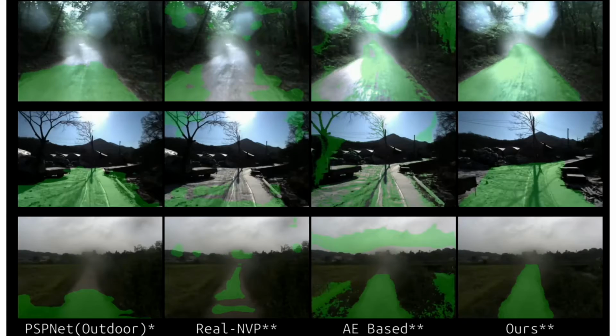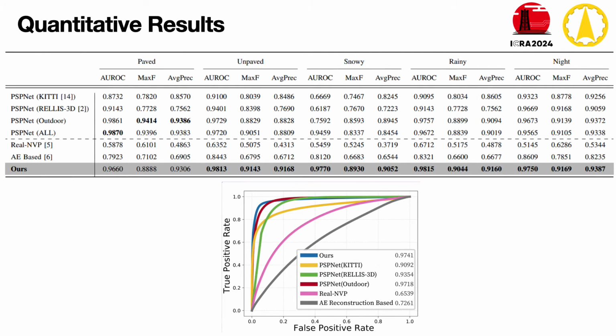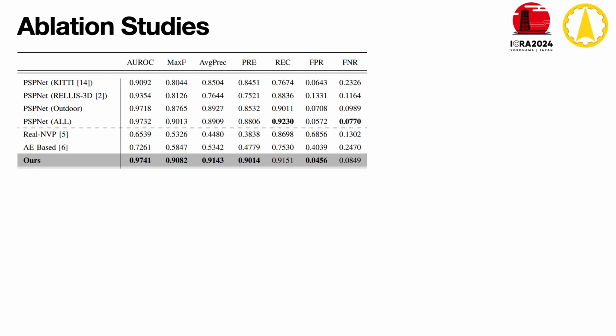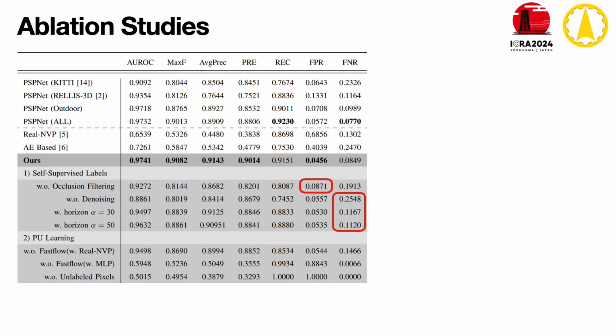Our method produces fewer false negative occurrences than others, indicating that it obtains discriminative features for identifying traversable regions in complex off-road environments. We also conducted a quantitative evaluation. Our method shows a significant margin compared to other self-supervised traversability estimation methods based on one-class classification. We have also conducted ablation studies. The labels generated without occlusion filtering result in a high FPR, and the labels created without LiDAR denoising or with shorter trajectories lead to a higher FNR. Also, the model learned without a 2D flow model or without clustering loss using unlabeled pixels leads to a trivial solution.